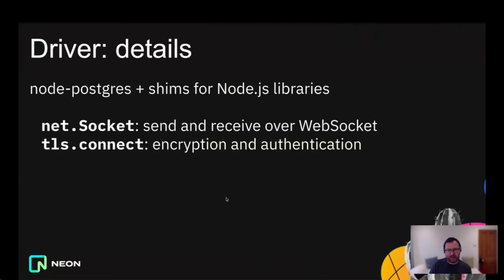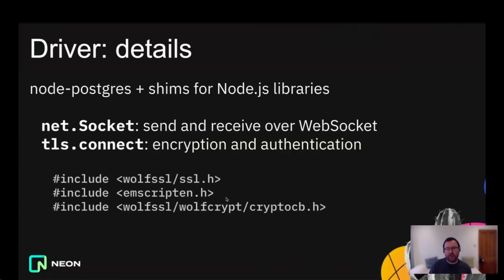And in TLS Connect, we make sure that all the data that we send over that socket is encrypted and authenticated, so that we know that we're talking to the right server and that no one else can listen in to that traffic. And currently, we do that by compiling the wolfSSL TLS library to WebAssembly.